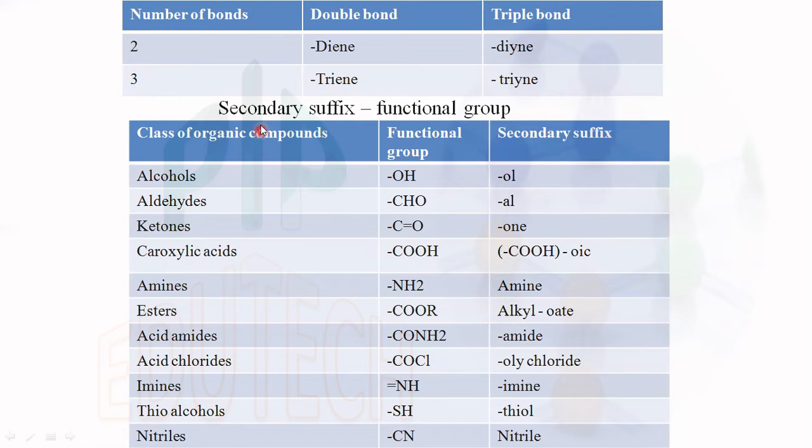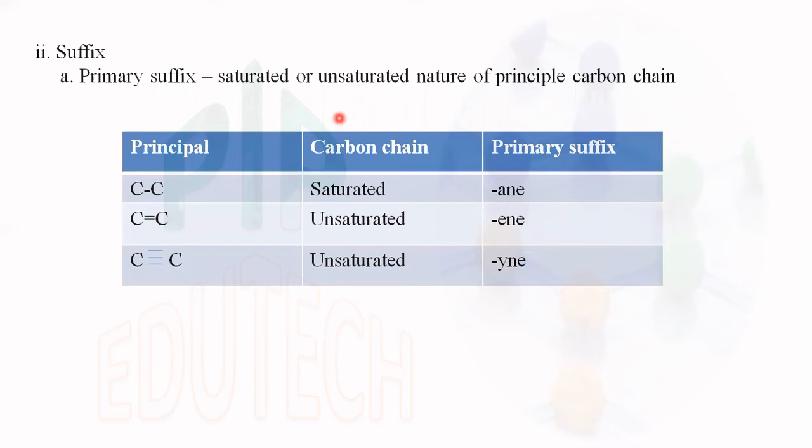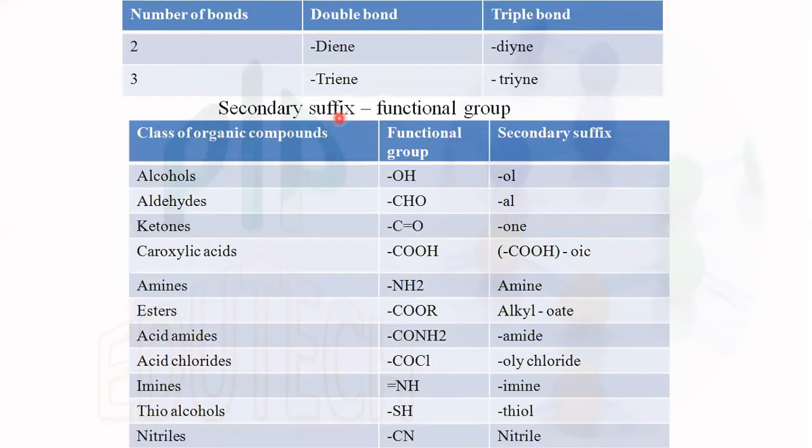Okay. So the next one is secondary suffix. We saw suffix has 2 categories: primary suffix and secondary suffix. Primary suffix is the nature of the bond, either a single bond, double bond or triple bond. Single bond means ane, double bond means ene and triple bond means ine. And also the number of multiple bonds. If it is 2 double bonds, diene. 3 double bonds, triene. And triple bond, if it is 2, diyne. If it is 3, then it is called triyne.